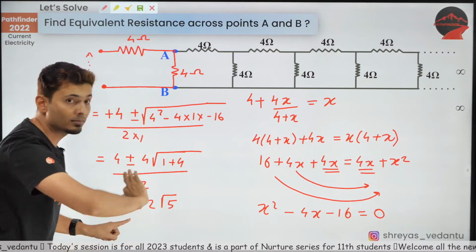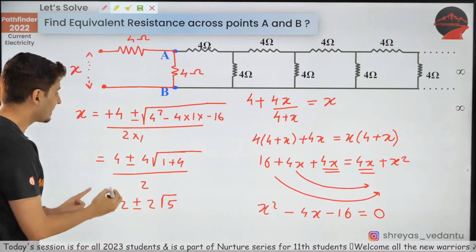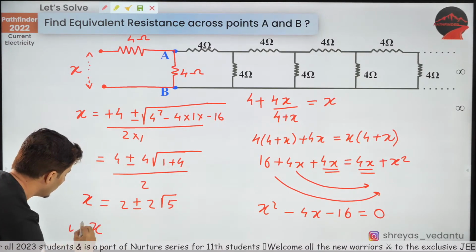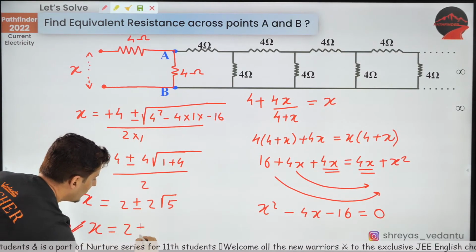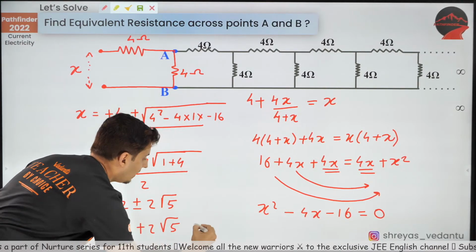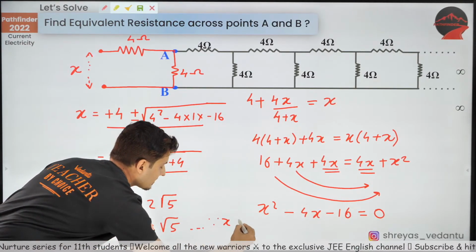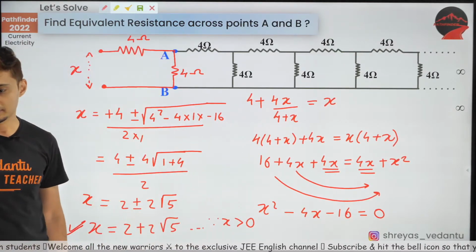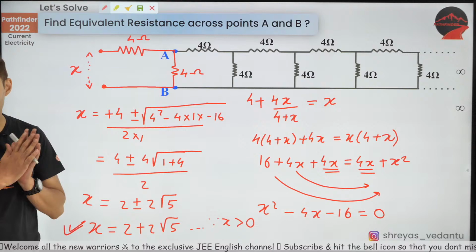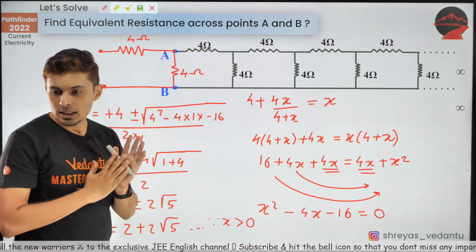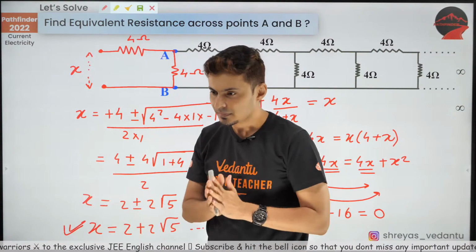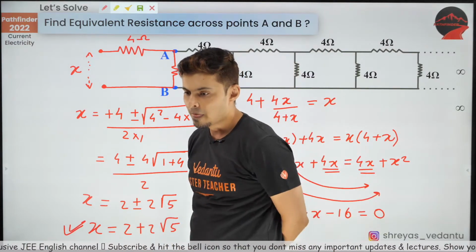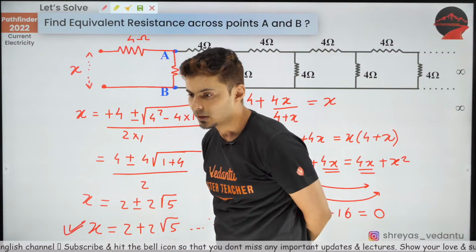But negative sign, no. Why? Because resistance always has to be positive. So therefore, the allowed value will be 2 plus 2 root 5. Since x is more than 0, you cannot have a negative resistance. I hope this is clear. Yes. Okay, great. Very good.